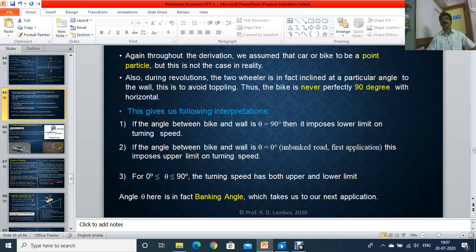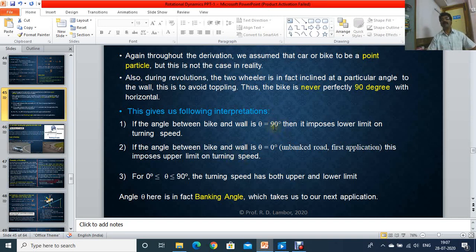What is the angle? Nothing but the banking angle. This is the angle between the bike rider and the vertical. Or you can say this is the angle between the road surface and the horizontal. In two ways, this angle can be explained. This angle is important to avoid the toppling of the vehicle. So banking angle, in the first case, is the angle made by the bike rider with the vertical, or in the second case, the angle made by the road surface with the horizontal.